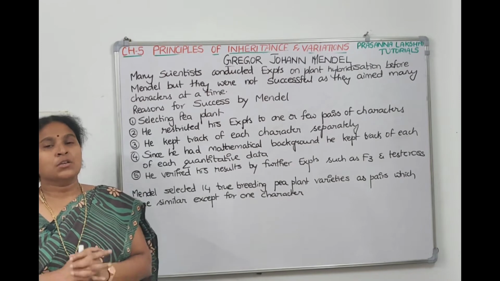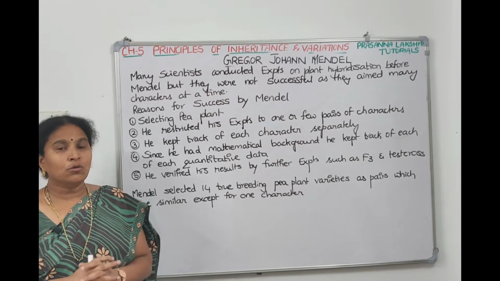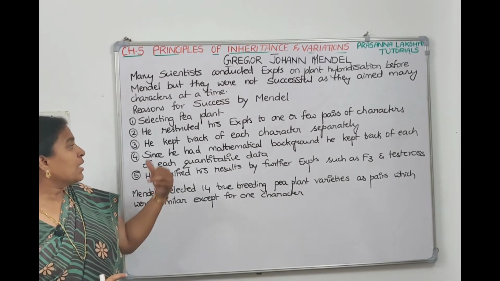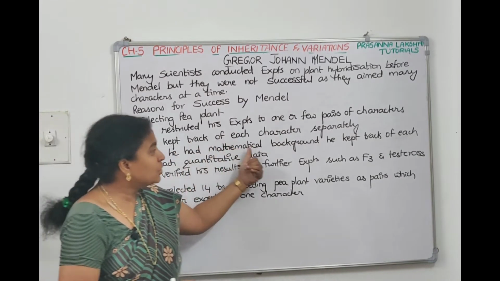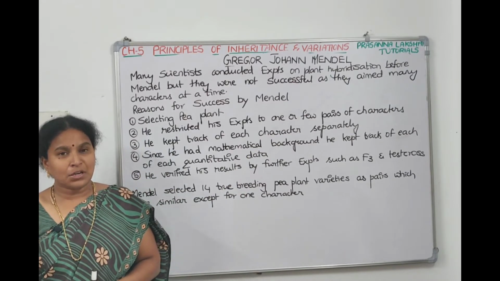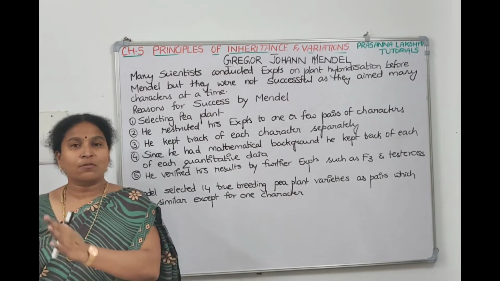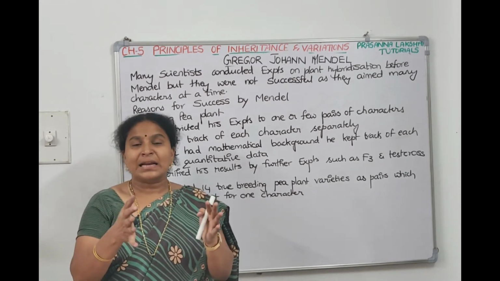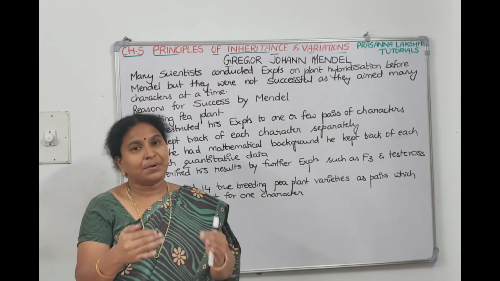He kept track of each character separately. Whatever ratio he got in a monohybrid cross, he recorded separately, and for the second character, that data was kept separately too.